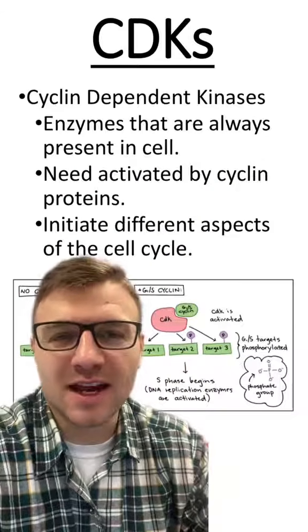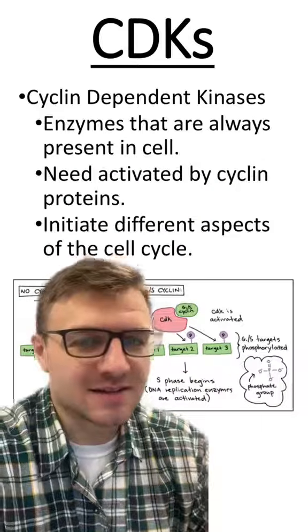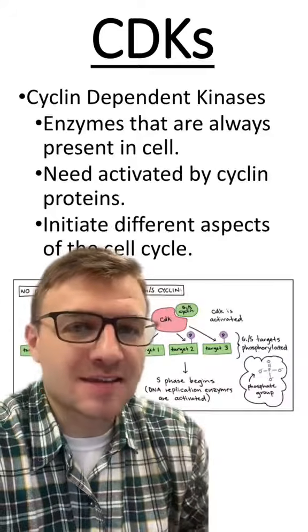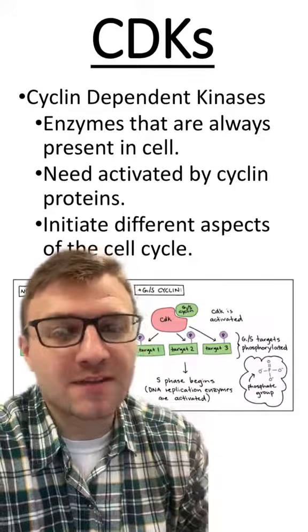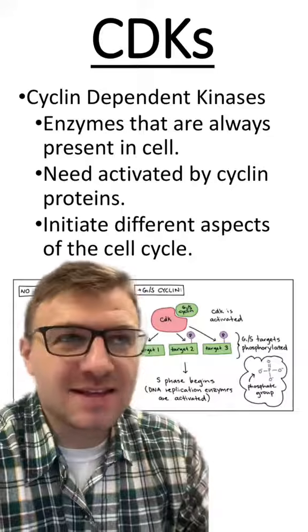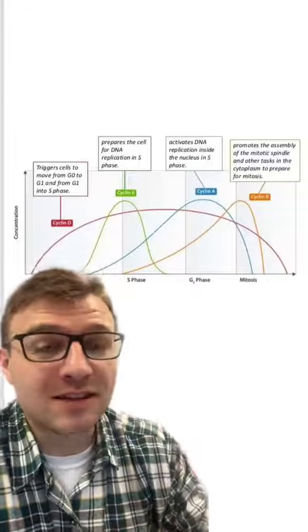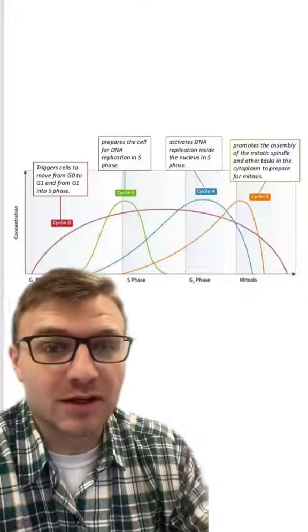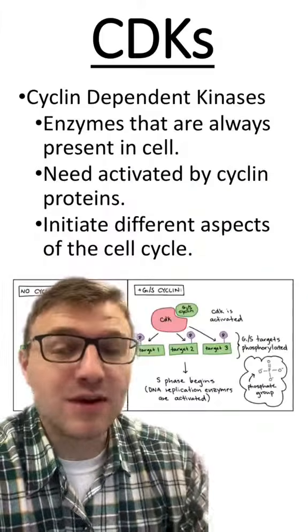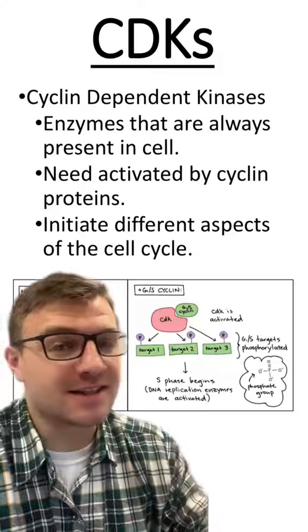CDK stands for cyclin-dependent kinases. Like the name implies, these enzymes are going to be dependent on the amount of cyclin within the cell. And these enzymes are always going to be present in the cell. However, the amount of cyclins will increase and decrease during different points of the cell cycle. And those cyclins are going to activate these CDKs.